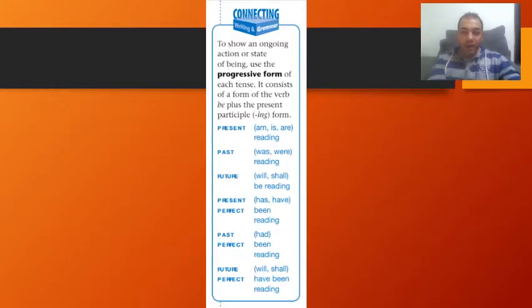In this slide, I'm gonna just make it closer to you. So if you look here, we're talking about the progressive form. Okay, when we talk about progressive, it means that the action is an ongoing action. It's happening for a period of time. So you'll find that you are using verb to be like am, is, are, reading. Okay, so this is present progressive.